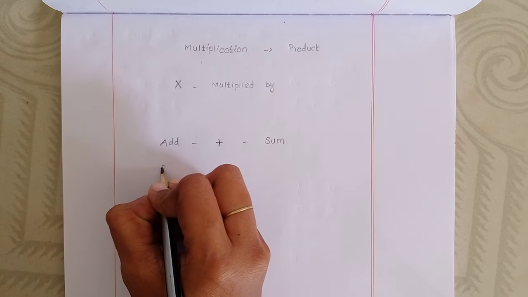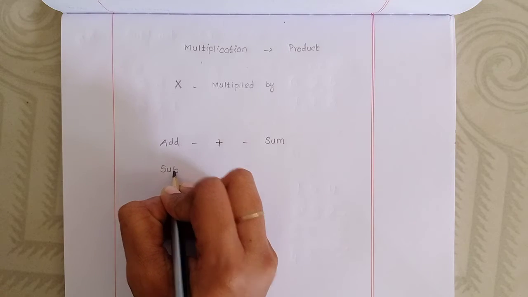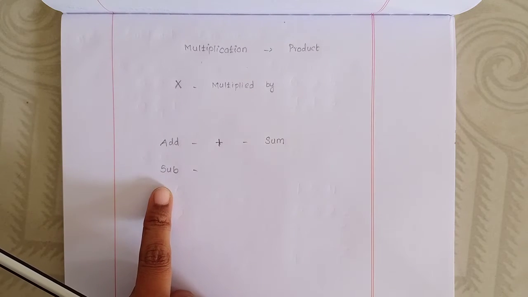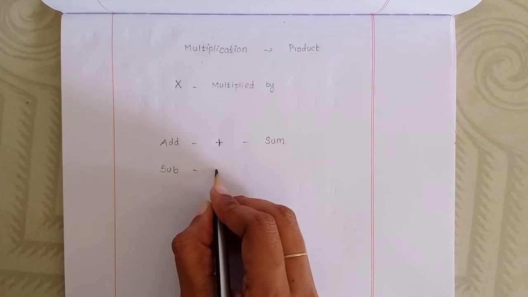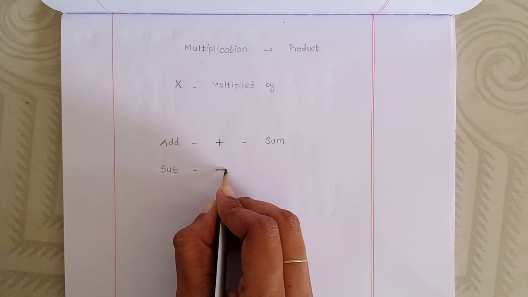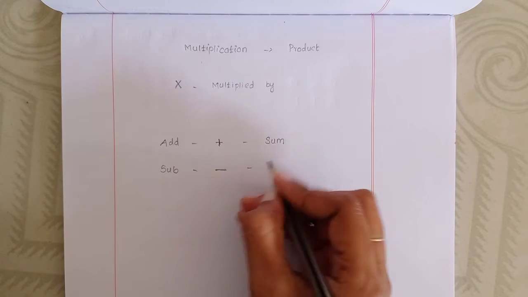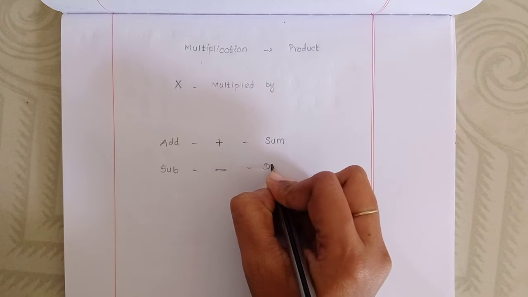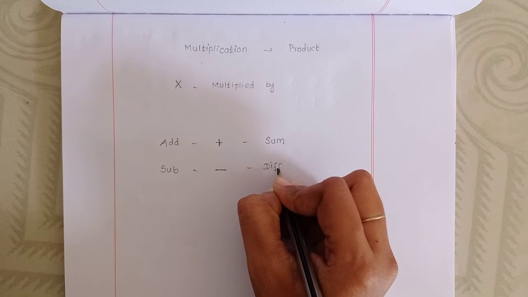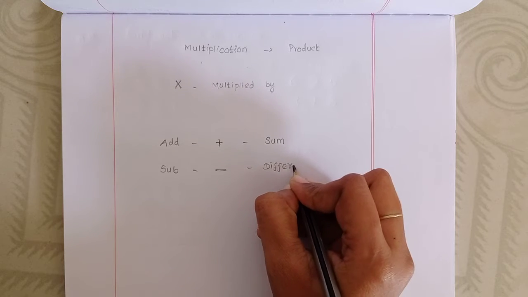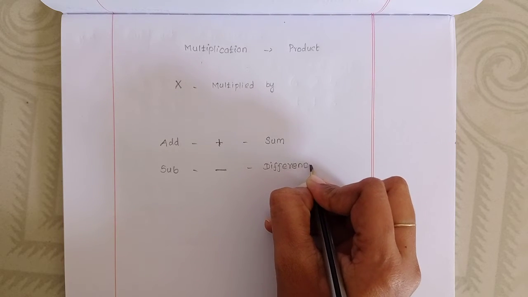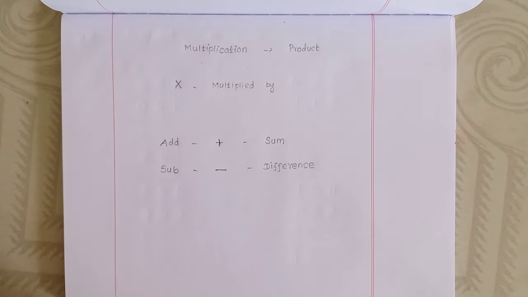Then subtraction, S-U-B, sub. The subtraction symbol is minus. The subtraction answer is called the difference. D-I-F-F-E-R-E-N-C-E, difference.